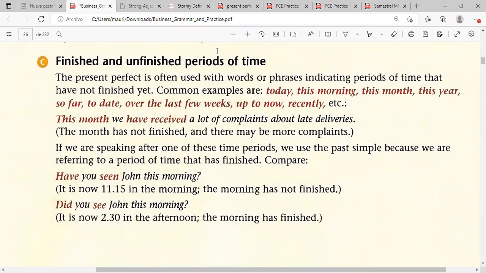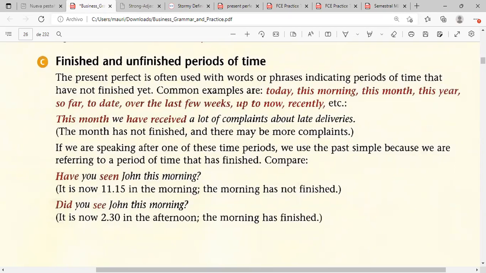Okay. In the next point, finished and unfinished periods of time. The present perfect is often used with words and phrases indicating periods of time that have not finished yet. Common examples are today, this morning, this month, this year, so far, to date, over the last few weeks, up to now, recently, etc.